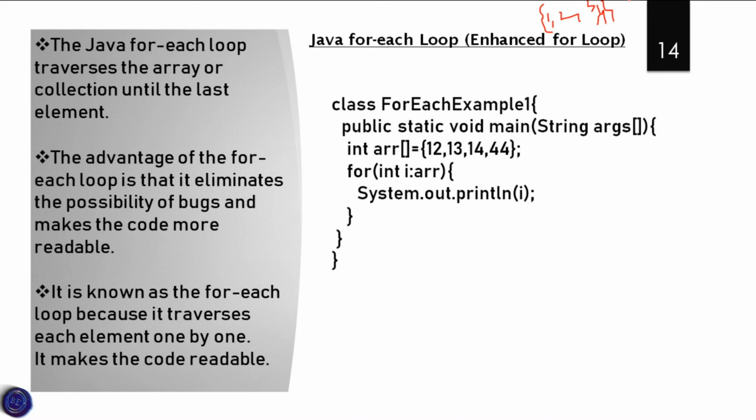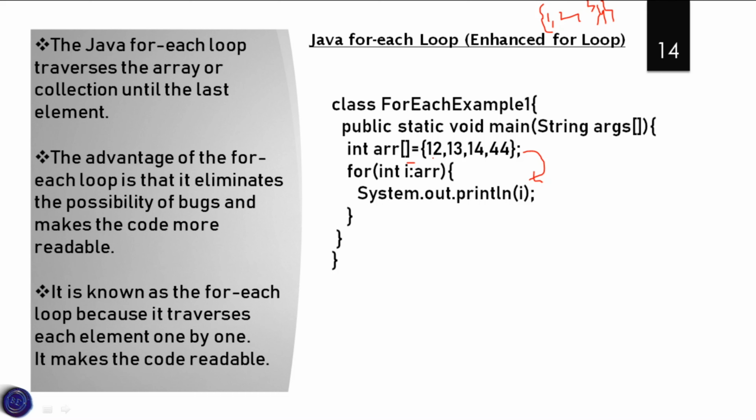So here is an example. In the for each loop we have an array, and in that array we have some elements. These elements have to be printed by using the for each loop: for (int i : arr), where arr means the array. Every element is taken by using the variable i.